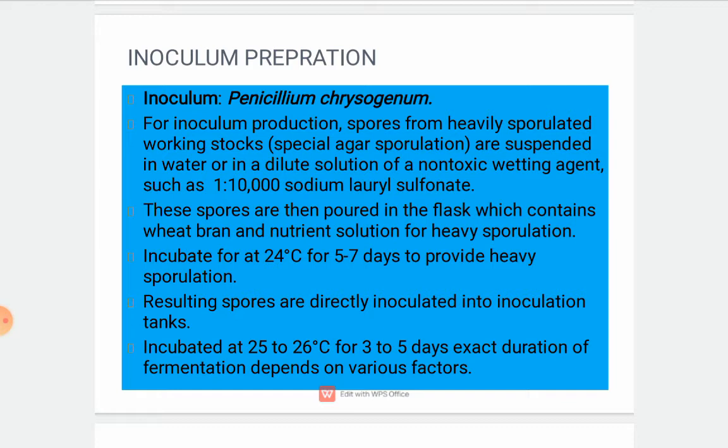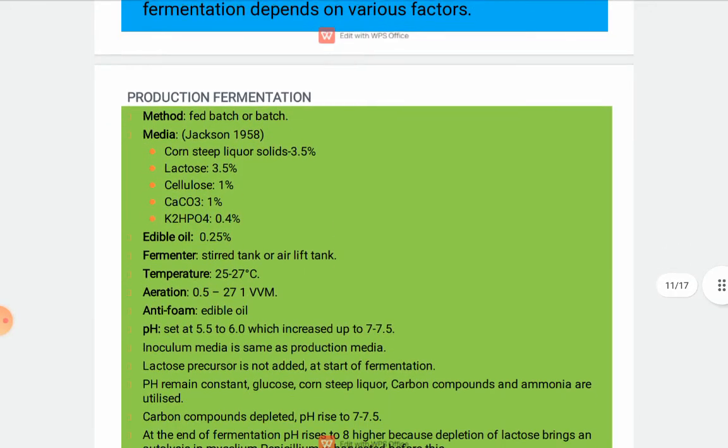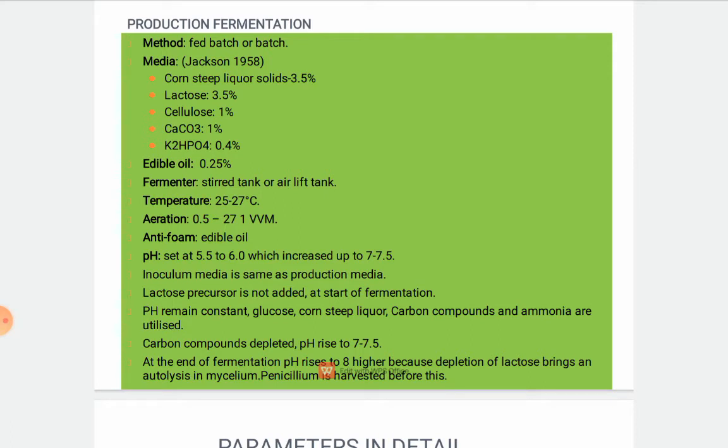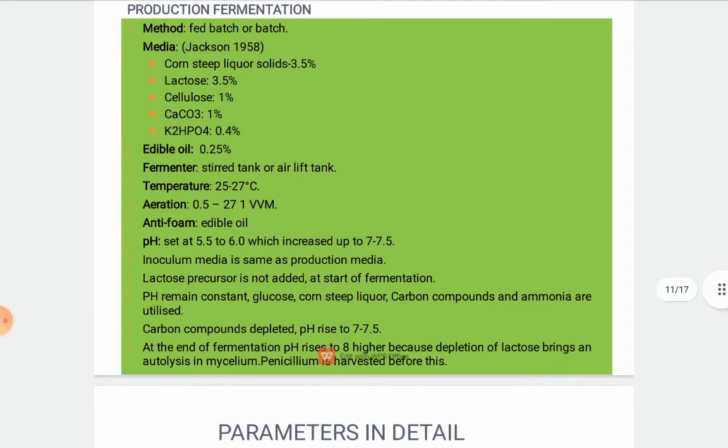The resulting spores are directly inoculated into inoculation tanks and incubated at 25 to 26 degrees centigrade for 3 to 5 days, and the exact duration of fermentation depends on various parameters. The production fermentation, or the whole process, can be batch or fed batch, and the media, as I said earlier, is Jackson's 1958 media: corn steep liquor solids 3 to 5%, lactose 3.5%, cellulose 1%, calcium carbonate 1%, K2HPO4 0.4%, and edible oil 0.25%.